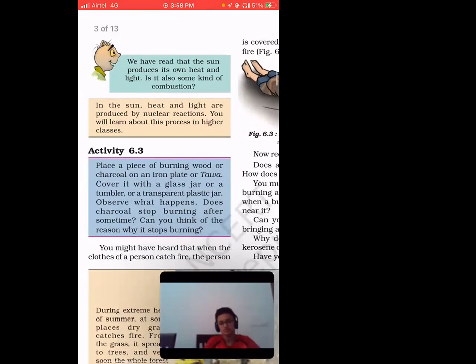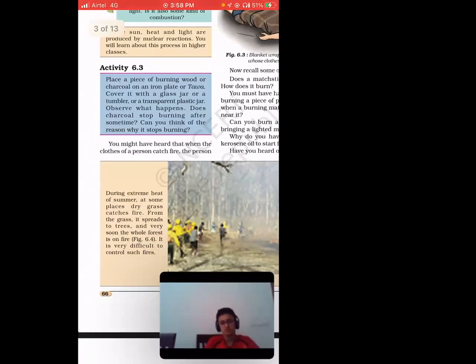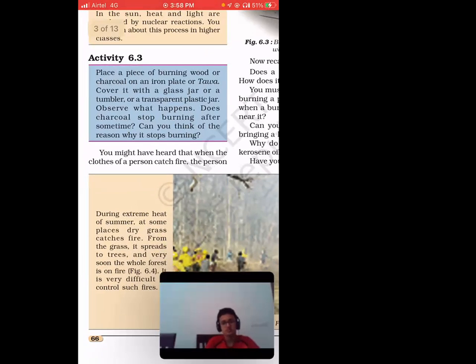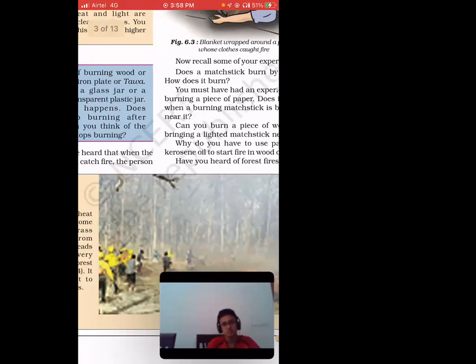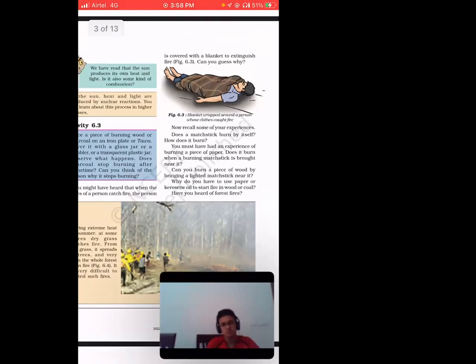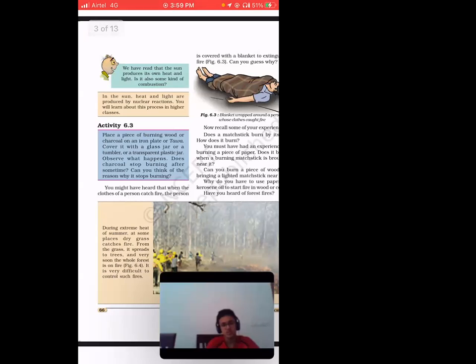Okay. Now see this one. You might have heard that when the clothes of a person catch fire, the person is covered with a blanket to extinguish the fire. Can you guess why? I think now you can answer this.